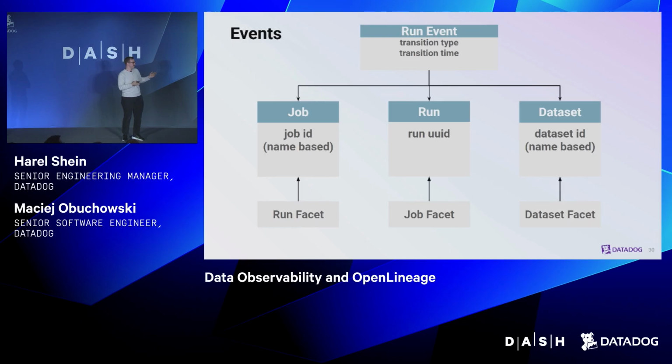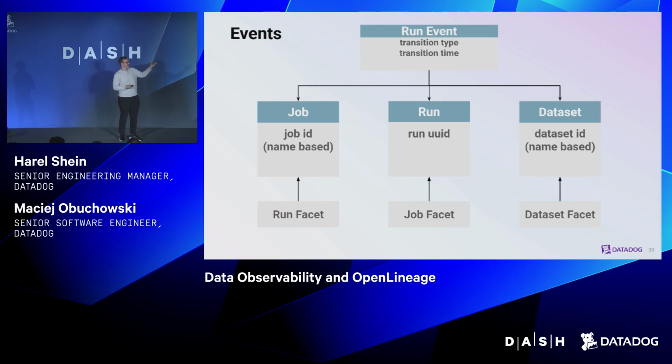So we get these facets and entities, but how do we actually transmit this information? OpenLineage defines events that are designed to send particular information about runs, jobs, and datasets. There are three types of events: run event, job event, and dataset event. The dataset and job events are used to transmit more static information. But what's really interesting, and allows us to do this lineage capture at runtime of the job, is the run event. It contains all of those entities, basically.